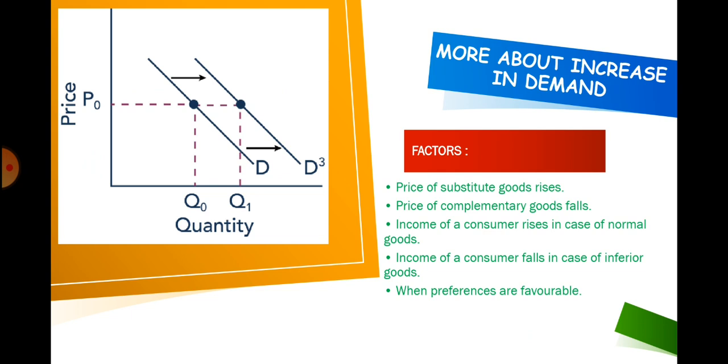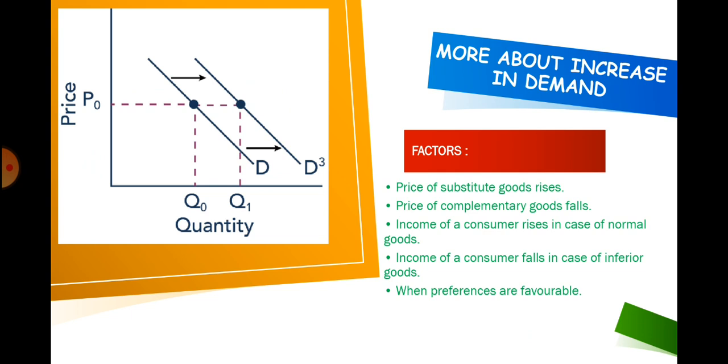More about increase and decrease in demand. We have just studied that when factors other than price change, then it leads to a shift of the demand curve, that is either increase or decrease. But now, which particular factor leads to increase and which particular factor leads to decrease in the demand?